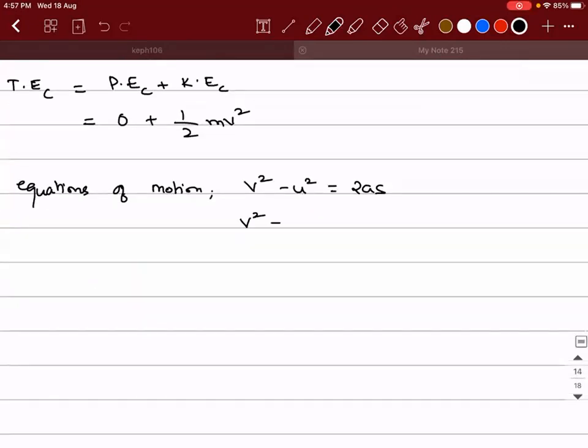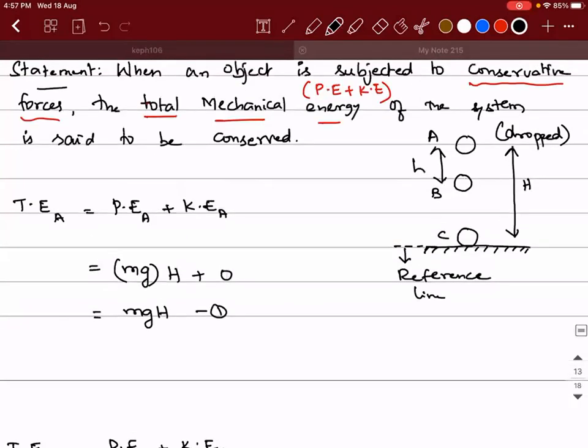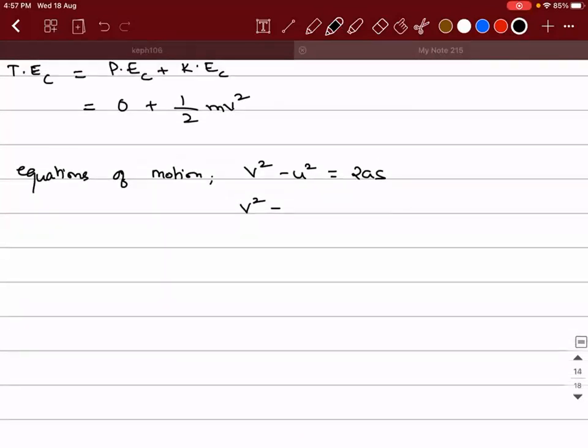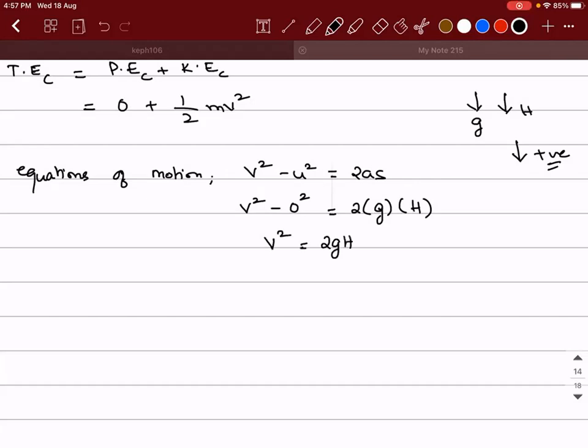So v square minus u square; during the course of journey AC, what was the initial velocity of the object? It is 0. Then 2 into, what is the direction of acceleration due to gravity? It is downwards, and displacement is also in the downward direction. So for simplicity, you can say that the downward direction vectors are positive. So 2 into g into capital H. Accepted? Yes, sir. So v square will be equal to 2gH.